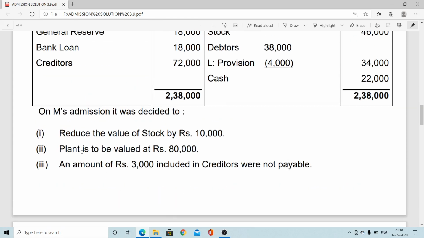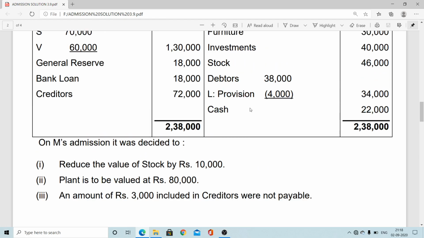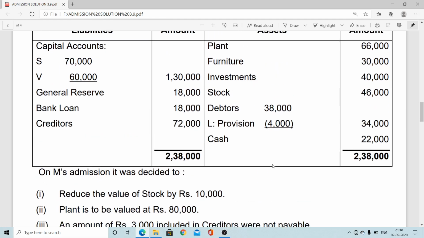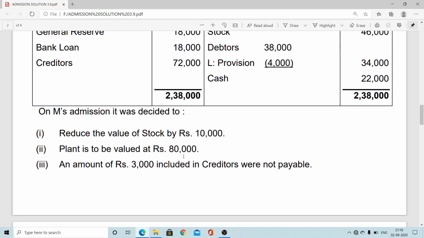So here 5,000 more value is shown, so 5,000 will come on the revaluation account. Now if you consider one by one: reduce the value of stock by rupees 10,000. Asset value decreases, so revaluation debit, stock credit 10,000. Plant is to be valued at 80,000. Here the plant value is provided, 66,000. So now it is 80,000. It is increased. How much increase? 80 minus 66, it is 14,000.